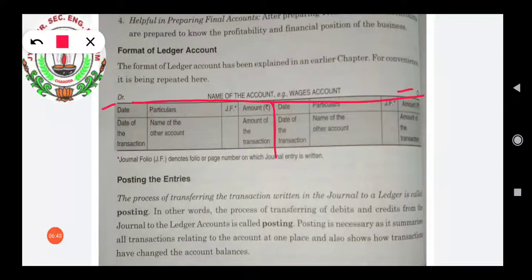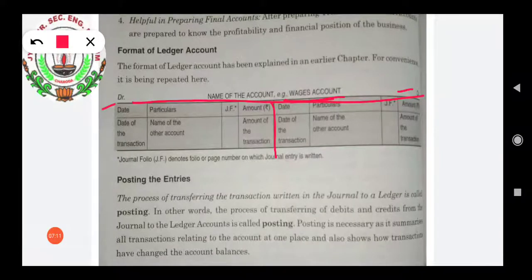At the left hand side, 4 columns are there. The first column will be for writing the date of the transaction. The second column is for writing particulars. Particulars means the name of that account will come. Now one thing we have to keep in mind: suppose we are making an account here, like the wages account.